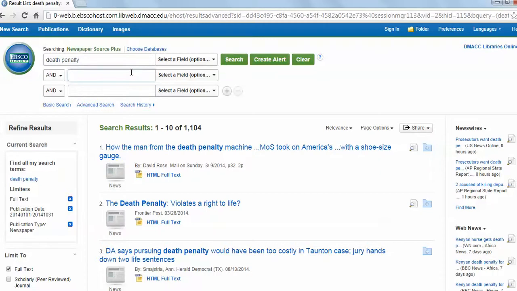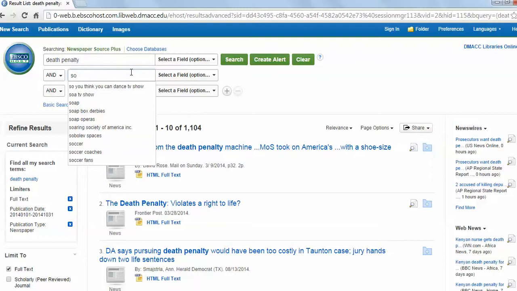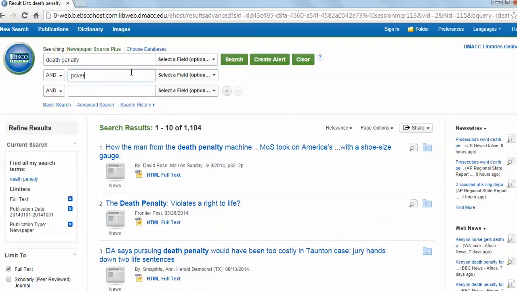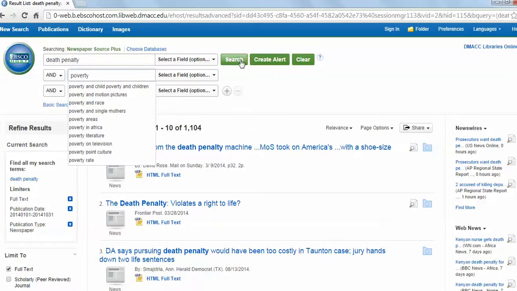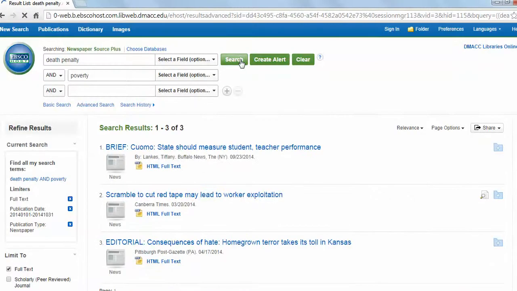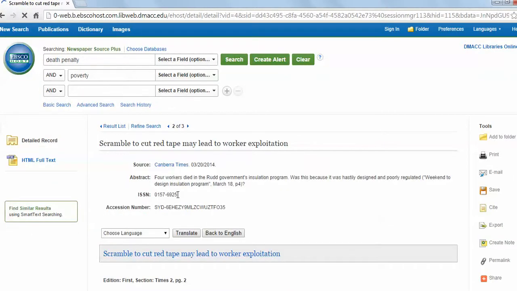So we can put, let's see, poverty. We'll search the same thing. We've got all of our limiters, so we get 3 articles in this way, which might be a little bit better. So this one's an editorial, so that's going to be an opinion. This one's a brief, so that might not be what we want. This might be something that we want, but it's from the Canberra Times, so that's Australian. So this might not be exactly what we need, but we could take a look.